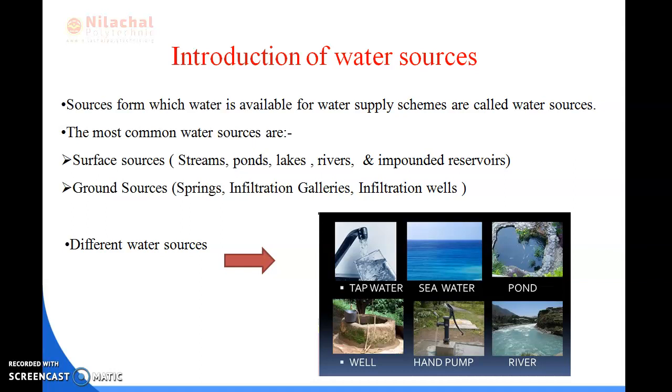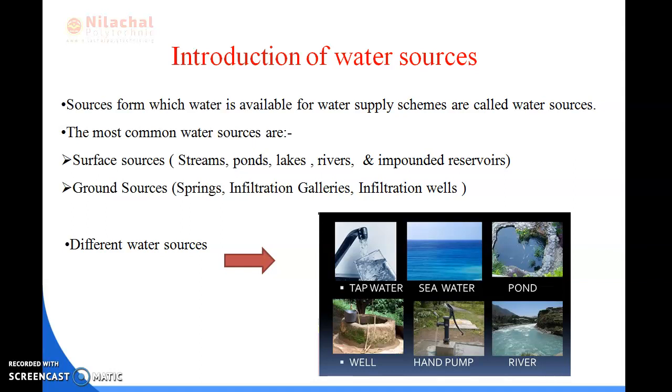As I have already told in the first chapter, there are two water sources, surface sources and ground sources. We will be discussing the details. First is the introduction of the water sources. Sources from which the water is available for the water supply scheme are the water sources.